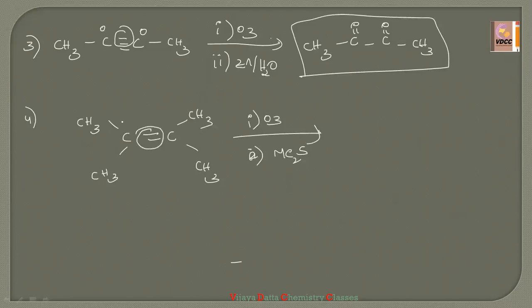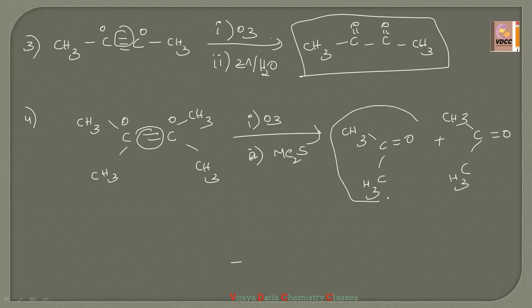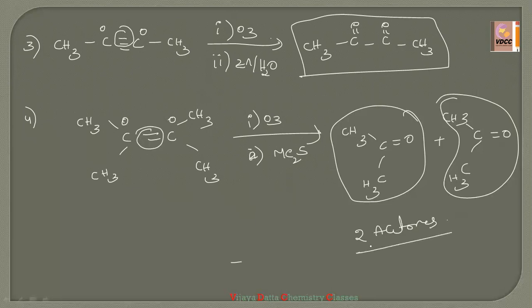Simply remove this double bond and add one oxygen to this carbon, another oxygen. Already we know oxygen is divalent. So CH3, C double bond O, CH3 plus CH3, C double bond O. This is nothing but acetone, and it is also acetone. So 2 moles of acetone will be formed. So either aldehyde is forming or acetone is forming, that depends upon which alkene you are taking, if any branches or straight chain, that depends upon the alkenes.